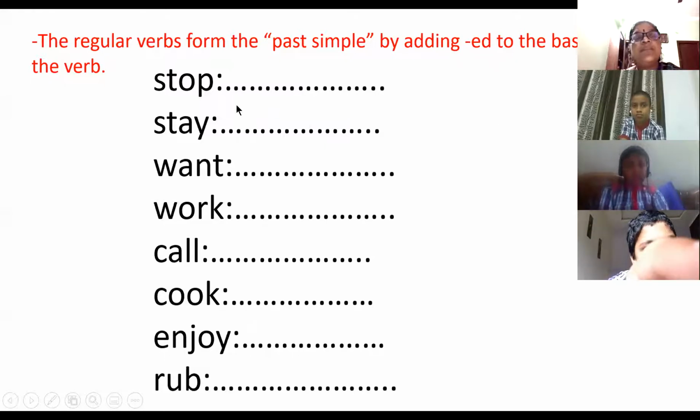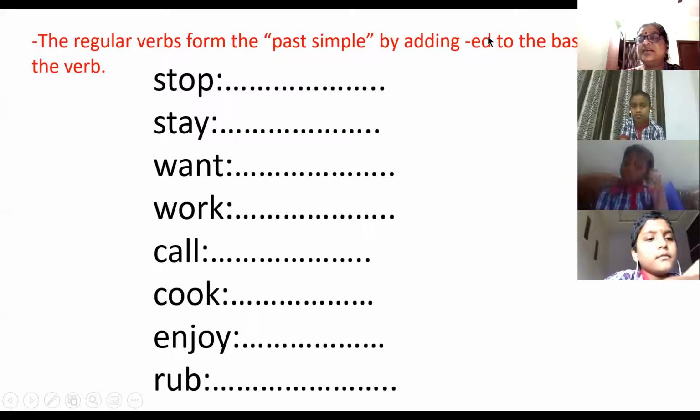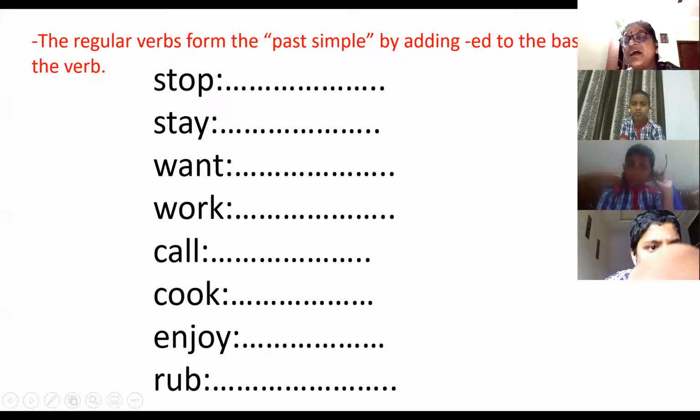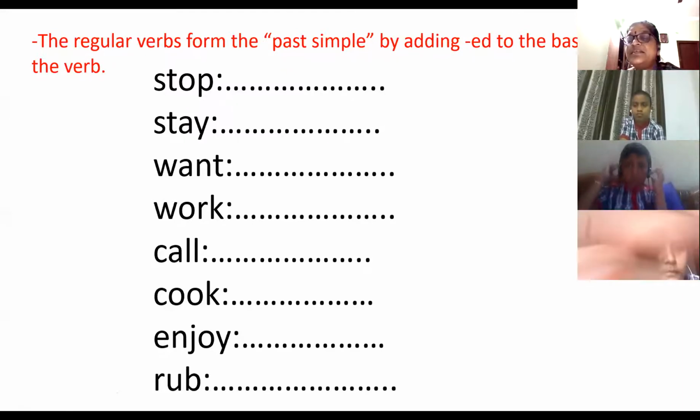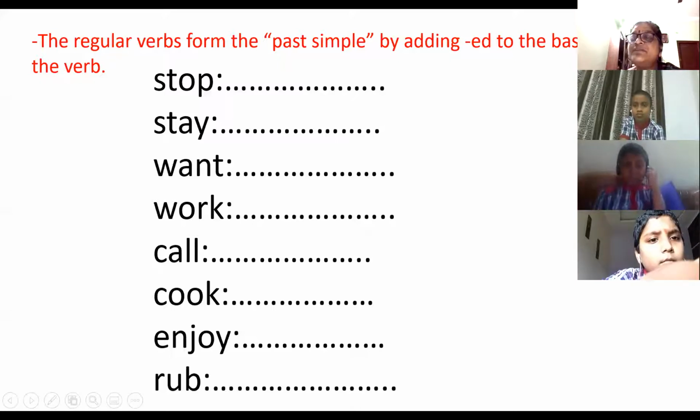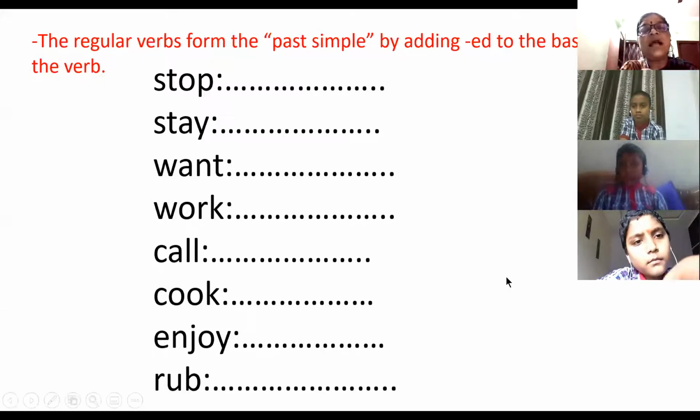Verb is action. Now when I say stop, what is the past tense? Shashank, tell me what is the past tense? You can unmute yourself and tell me, child. Unmute, Shashank. What is stop? Okay, past tense. Past tense means past. Stop means, yes, ma'am. For example, I'll tell you one example, okay?